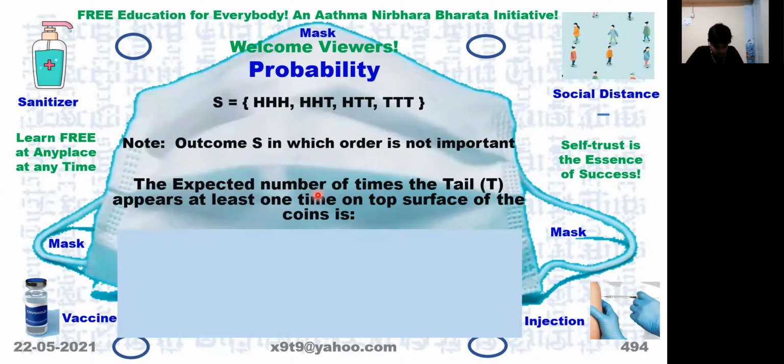So what is the expected number of times tail T appears at least 1 time on top surface of the coin? 7/8. Because here the second one is 3 times, this third one is 3 times, and this is 1 time. So totally it will become 7 times, 7/8. This one only is not included.